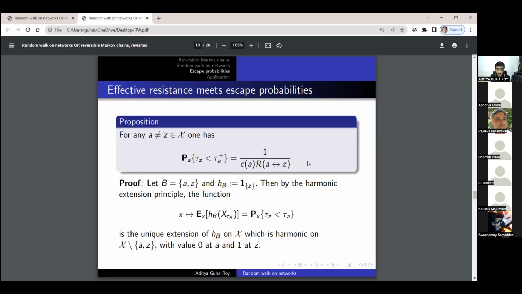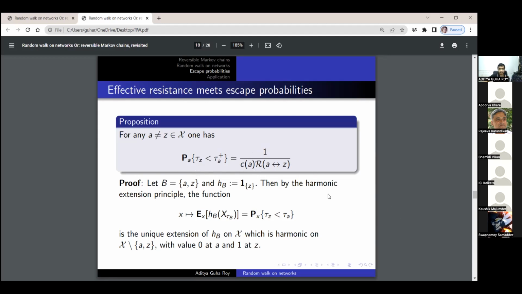The proof will hinge very heavily on the harmonic extension principle. Suppose we set B as the set {source, sink}, and we say h_B is the indicator of the sink: it is 1 if x is equal to Z and 0 otherwise.